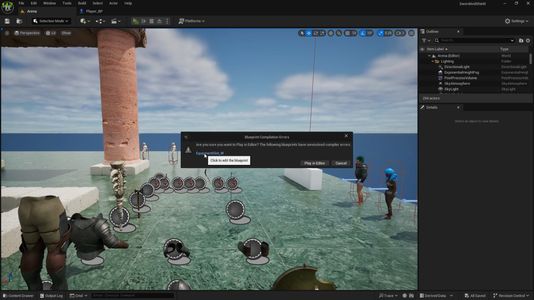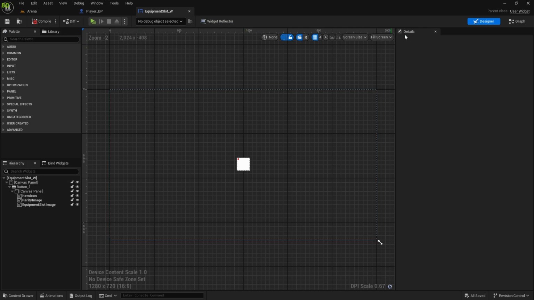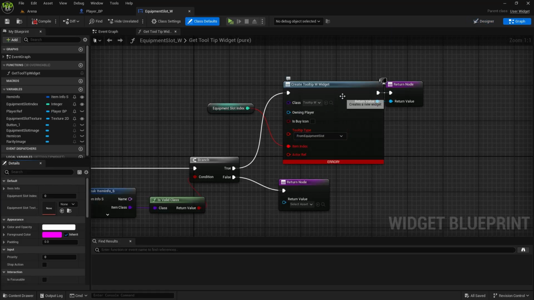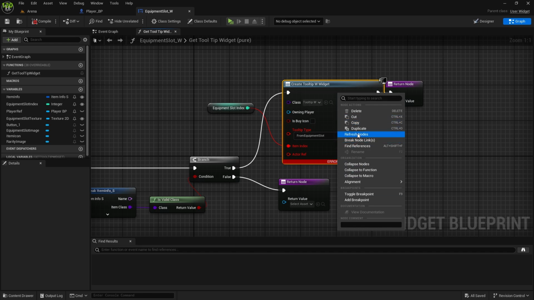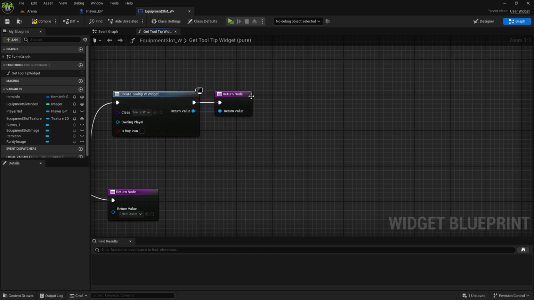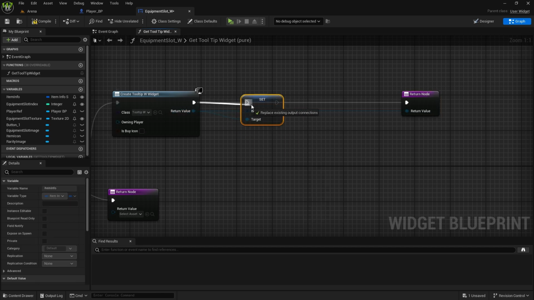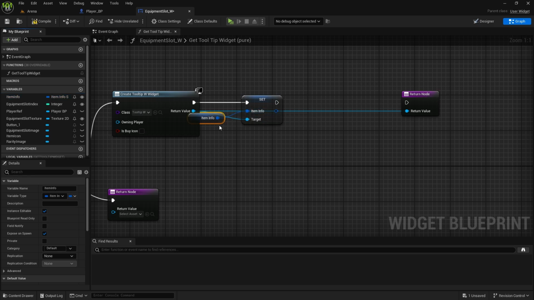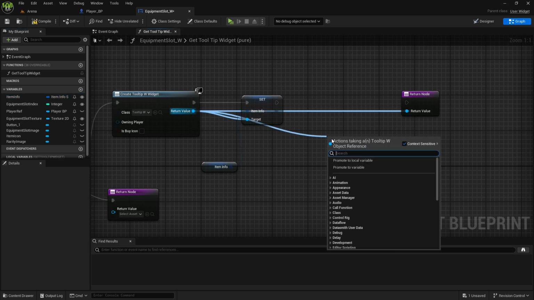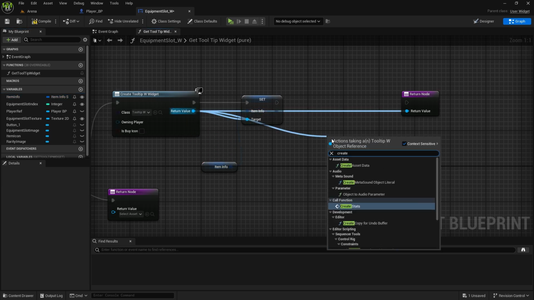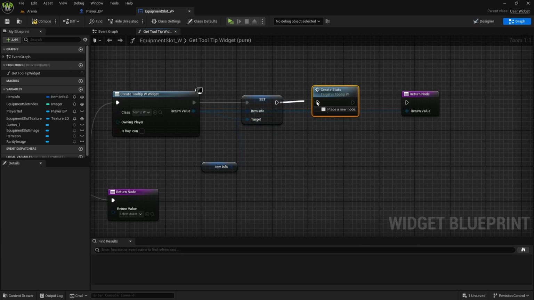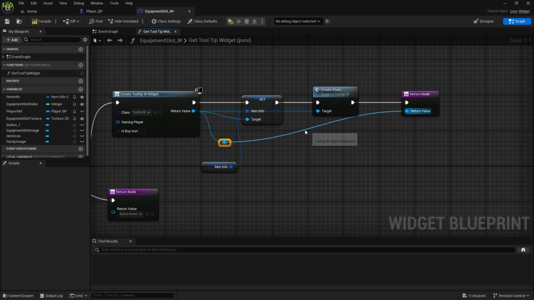last video, and that is because I haven't checked when we changed the tooltip, we haven't updated it in the equipment slot. So if you have the same issue, just right click, refresh this node, remove this part, and from here we can set item info. We'll set it from this one here, and we also need to set create stats, which will set the stats in the tooltip. Right, that's one small fix done.